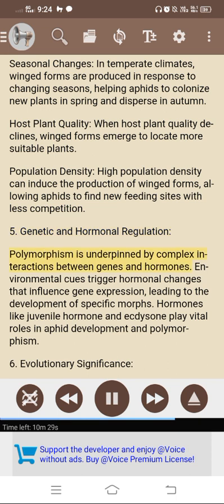5. Genetic and hormonal regulation. Polymorphism is underpinned by complex interactions between genes and hormones. Environmental cues trigger hormonal changes that influence gene expression, leading to the development of specific morphs. Hormones like juvenile hormone and ecdysone play vital roles in aphid development and polymorphism.